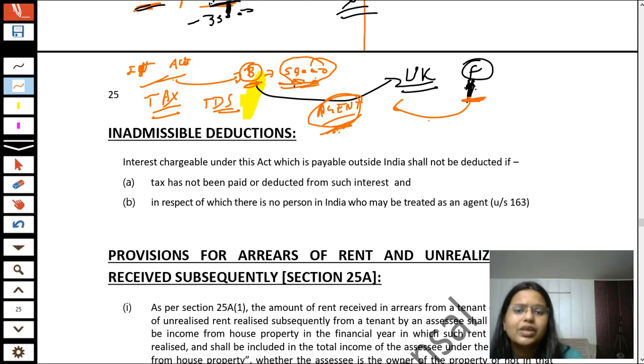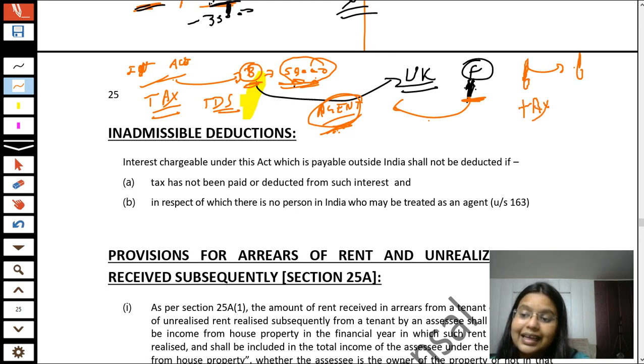Now, what are the TDS provisions? Simply, we can say that while paying income to any other person, if income tax is thinking that this recipient of the money is not going to give us money, it says to the payer, okay, payer, deduct income tax already from this amount, pay this amount to us, and the balance you can pay to your recipient. Okay, so students, the complete TDS provisions we will learn in chapter number 9. It is also in our syllabus, so do not worry.